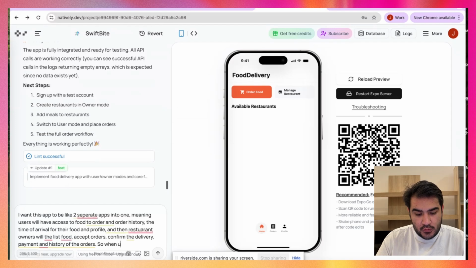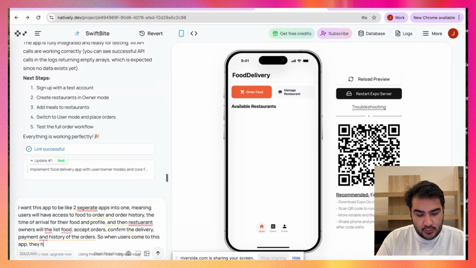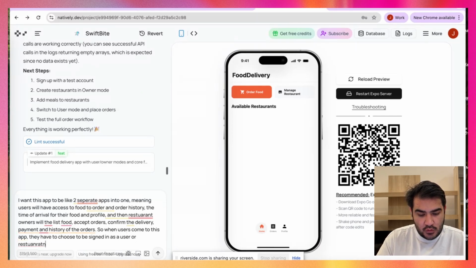So when users come to this app, they have to choose to be signed as a user or restaurant owner. This restaurant owner should be approved by the admin. Exactly.